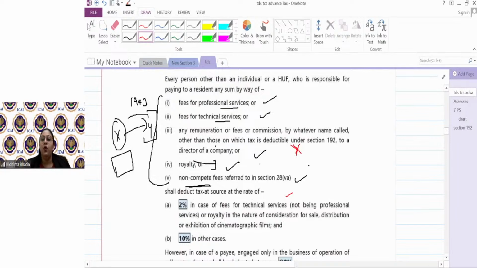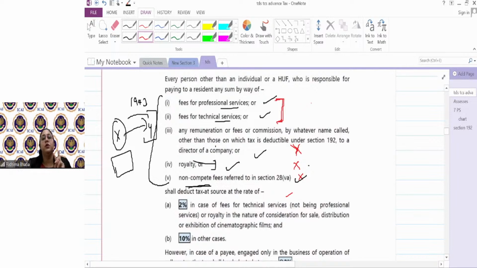डायरेक्टर रेम्यूनरेशन, but also they are exempt from making tax deduction on royalties and non-compete fees. They do not have to make tax deduction on royalty and non-compete. So बचा क्या? Only professional and technical services. So individual and HUF would deduct TDS only on professional and technical services. Please mark this point as important.